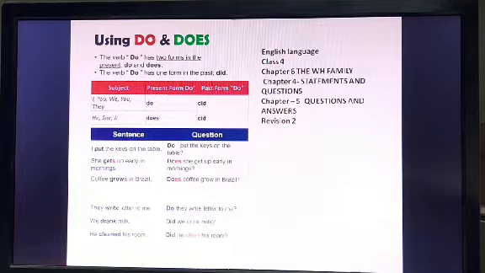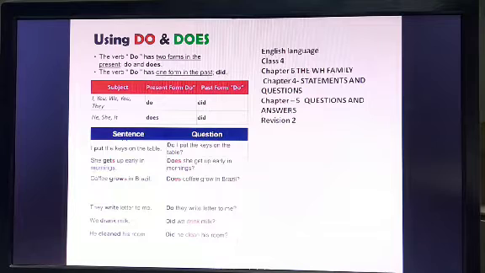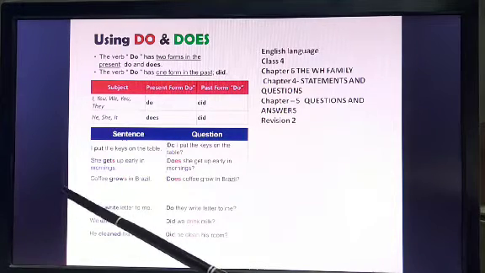Welcome to your second revision video. We will be continuing with do, does and did. We'll revise, and then I will do with you the page from the book. Okay? So let us see the examples once more, the same examples, so that you can get this in your head clearly.